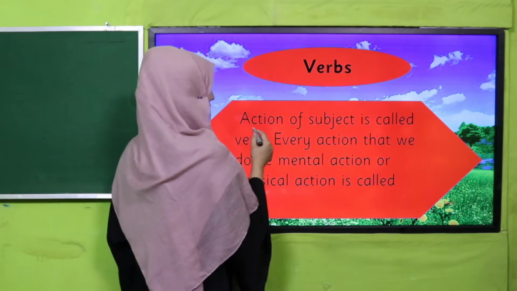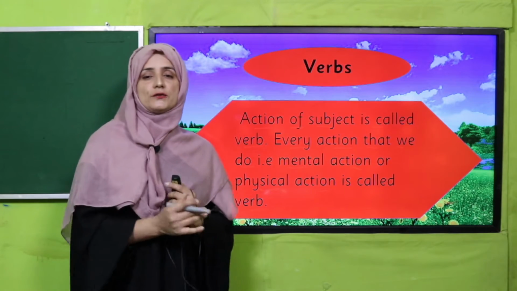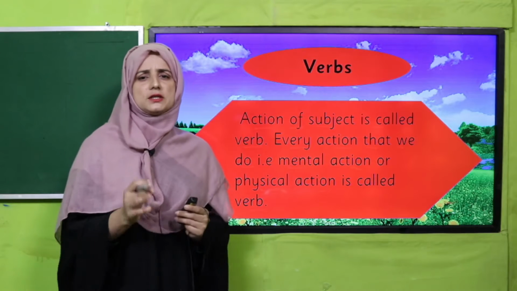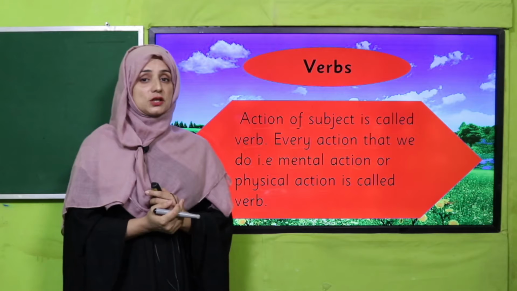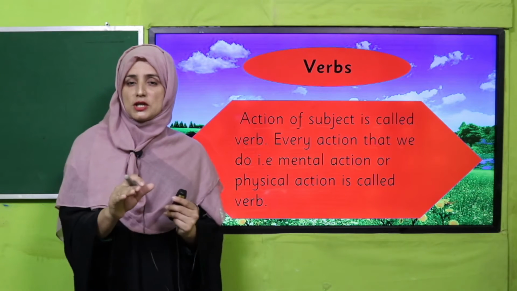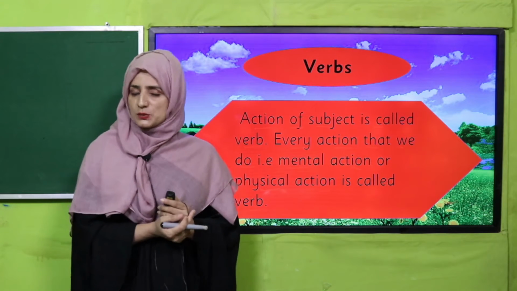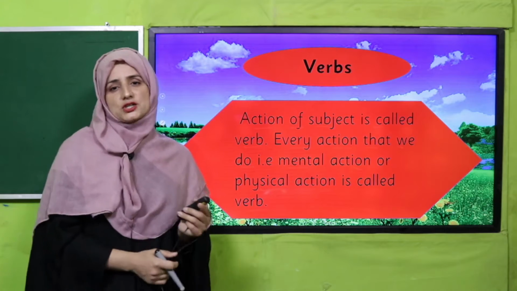What are verbs? Action of subject is called verb. Every action that we do, i.e. mental action or physical action, is called verb. So what is verb? Action of subject is called verb. I'm speaking, speak is an action. I'm moving my hand, move is an action. You are sitting in your class, sit is an action. You are also listening to me, so listen is an action.